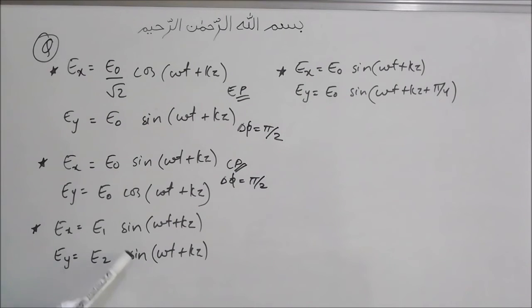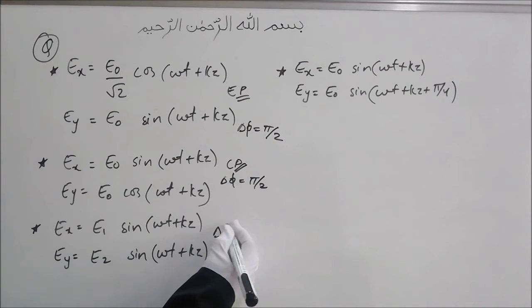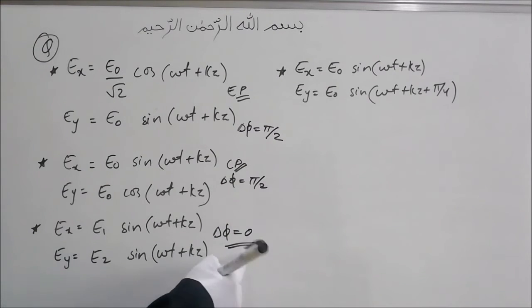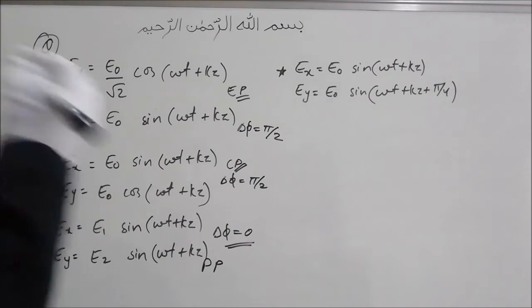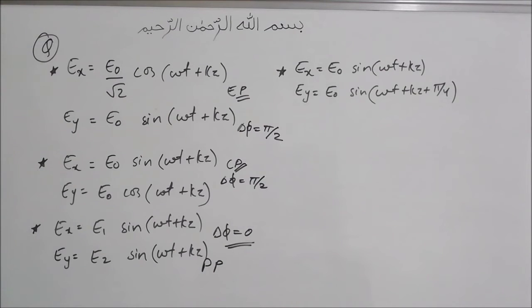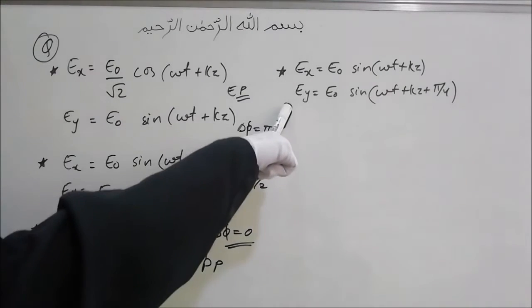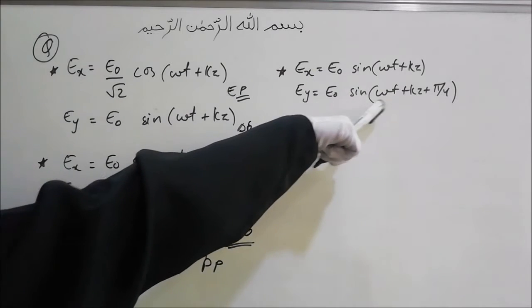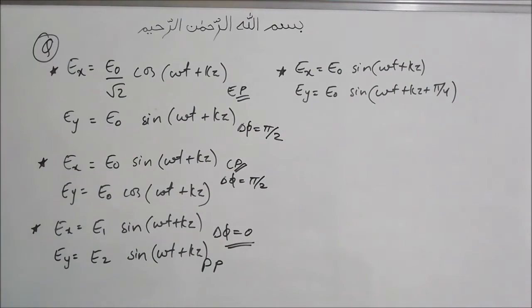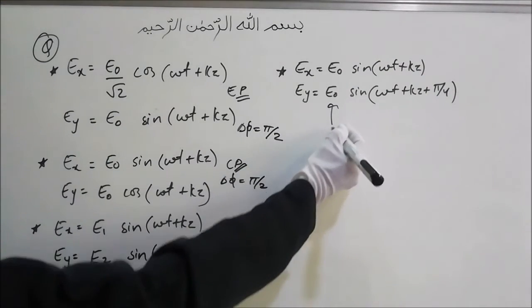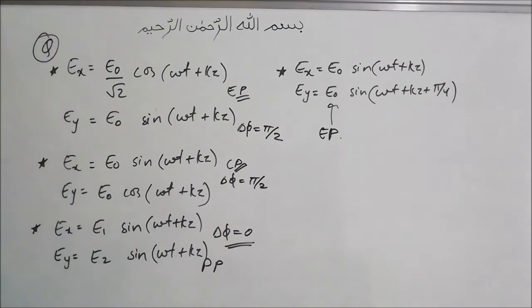This one is sine and sine, so the phase difference between them is 0. So delta phi is 0, and we have already seen that when delta phi is 0, this wave is going to be plane polarized or linearly polarized. The last one, the phase difference between them is pi by 4, and we saw that when the phase difference is any value other than 0, pi by 2, pi, 3 pi by 2, 2 pi and so on, then this wave is going to be elliptically polarized.